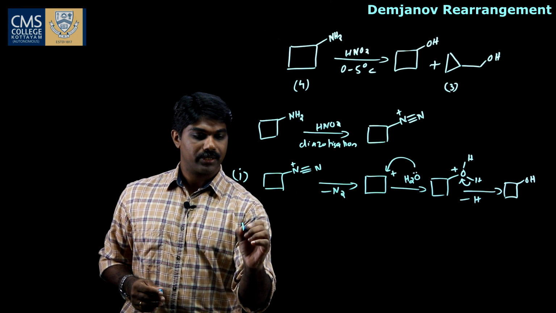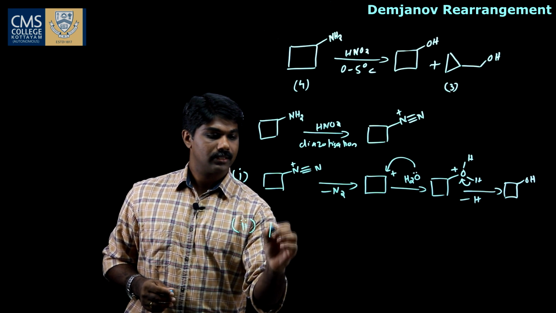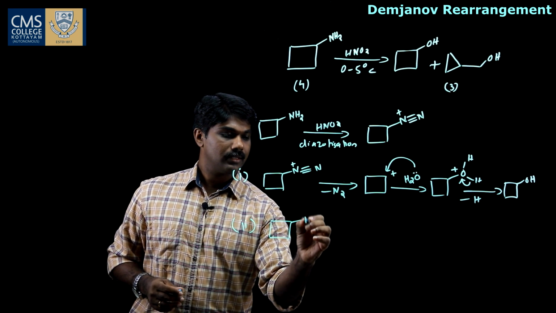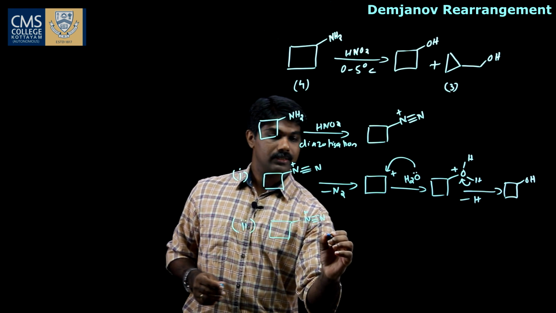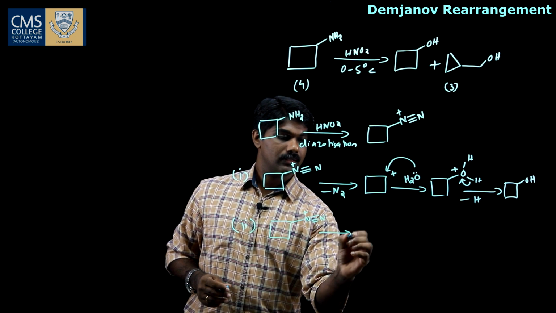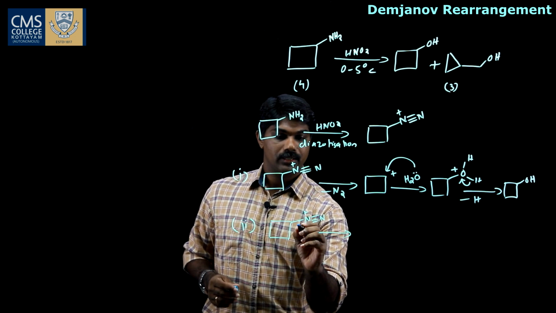And in the second product, N plus triple bond N. Okay.